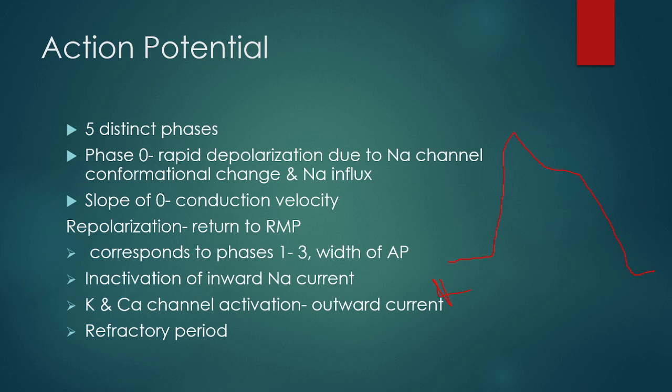This is phase 4, this is 0. This is 1, 2 and 3 here. We'll look at them more accurately later. So these phases are due to inactivation of the inward sodium current, and potassium and calcium channel activation causes the outward currents. They act in the later phases, and this whole process determines the effective refractory period of the heart.